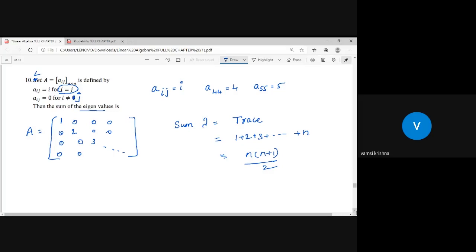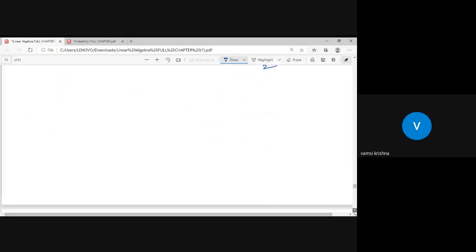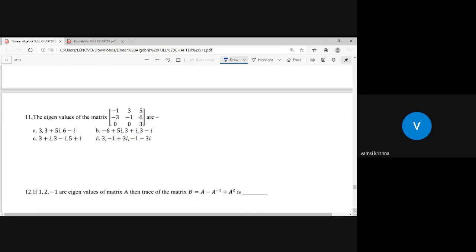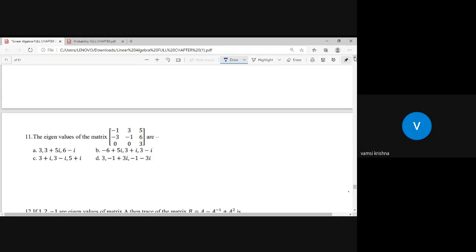Now let us focus on the next example, and this is another beautiful example. See this. The eigenvalues of the matrix -1, 3, 5; -3, -1, 6; 0, 0, 3 are. Sir, you take the first option, option A.